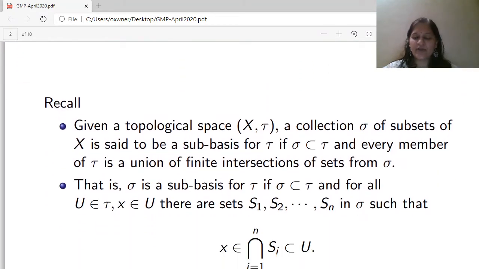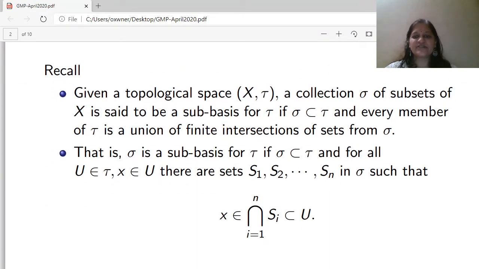Let us first recall some definitions from general topology. Given a topological space (X, tau), a collection sigma of subsets of X is said to be a subbasis for tau if sigma is contained in tau and every member of tau is a union of finite intersections of sets from sigma.